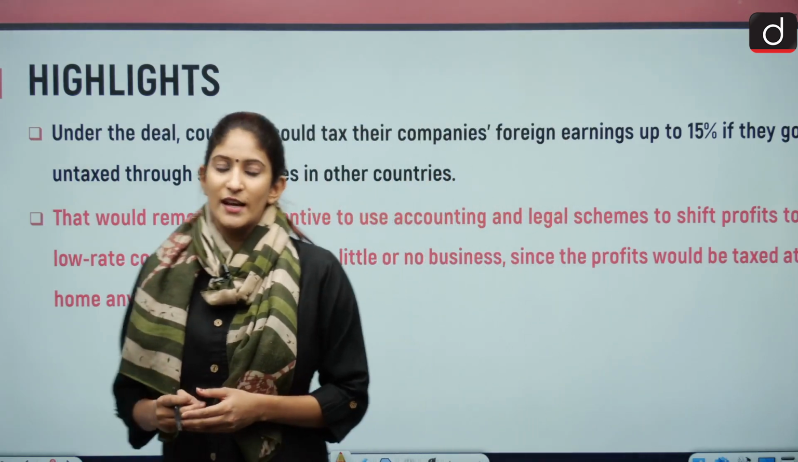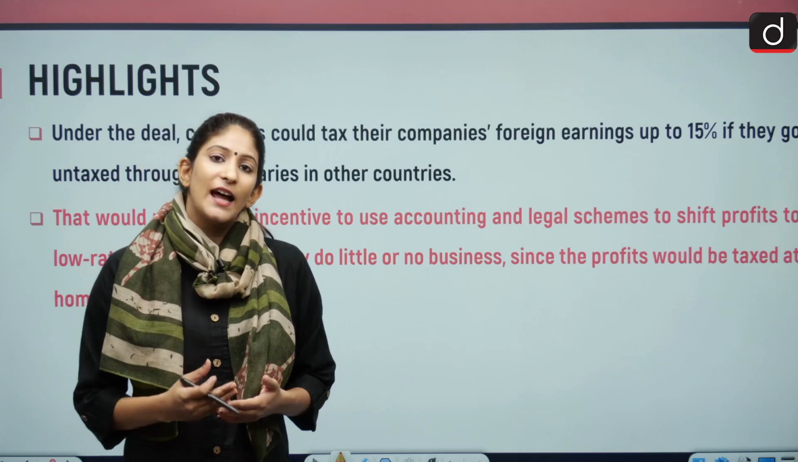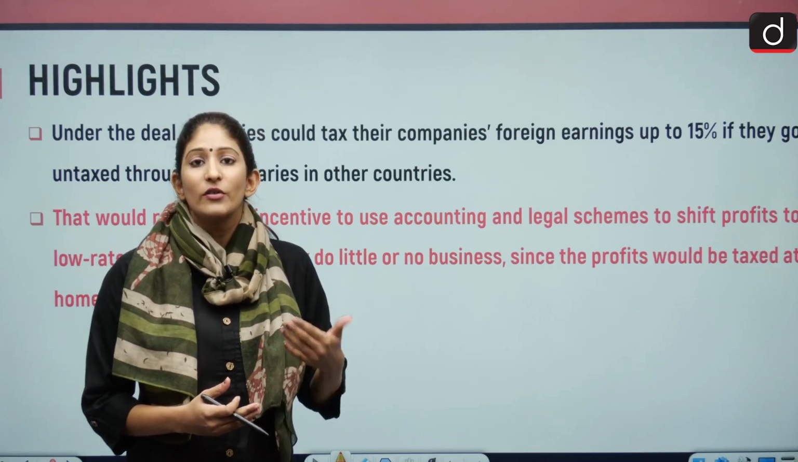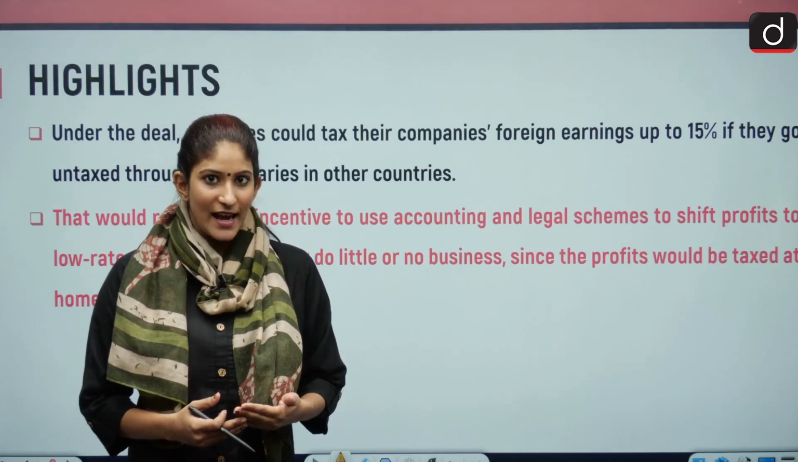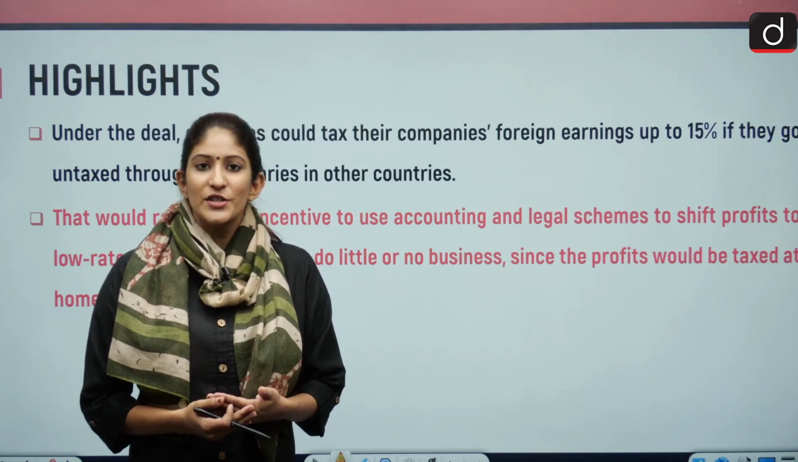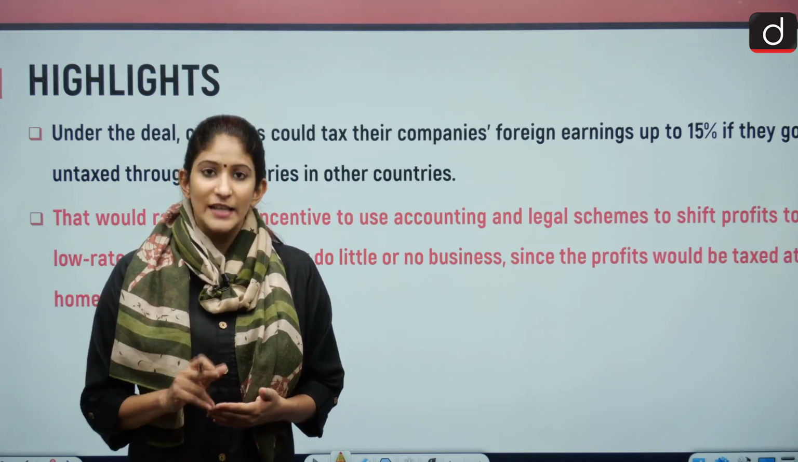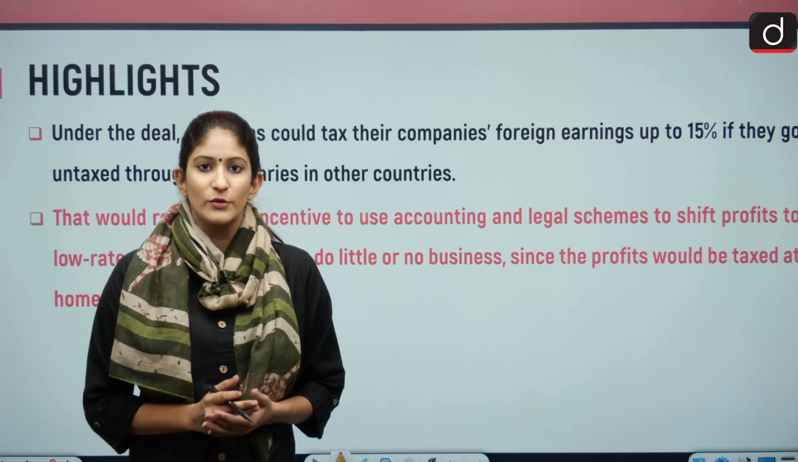Certain countries are there, such as France, that are already levying a digital service tax. We have also covered digital service tax, of which the link will be in the description box if you want to look at it.